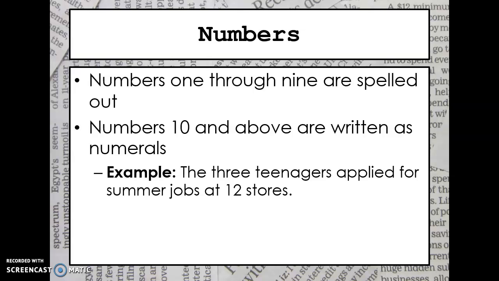All right. Numbers. So we already talked a little bit about numbers, but numbers 1 through 9 are spelled out. And then once we get to numbers 10 and above, we write them as actual numerals. So the 3 teenagers applied for summer jobs at 12 stores. This is a good example of the 2 rules. We see that the word 3 is spelled out while the number 12 is written in numerals.